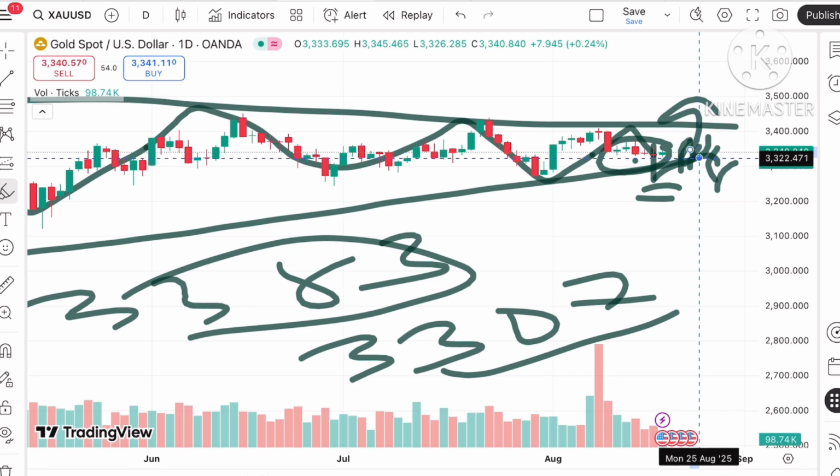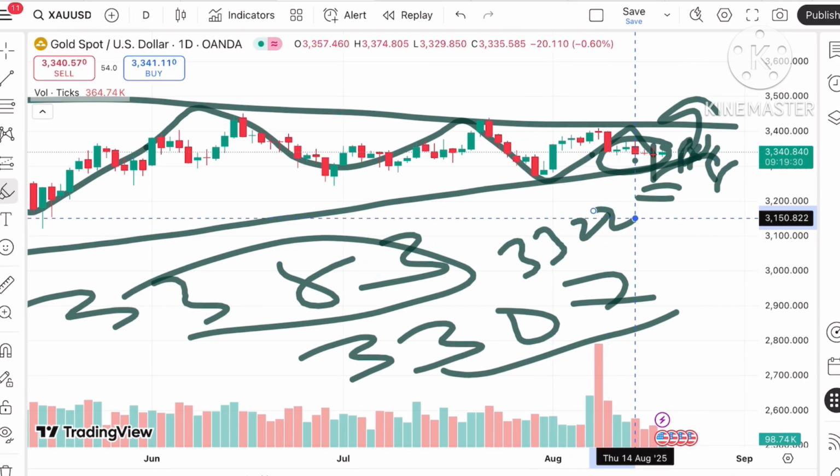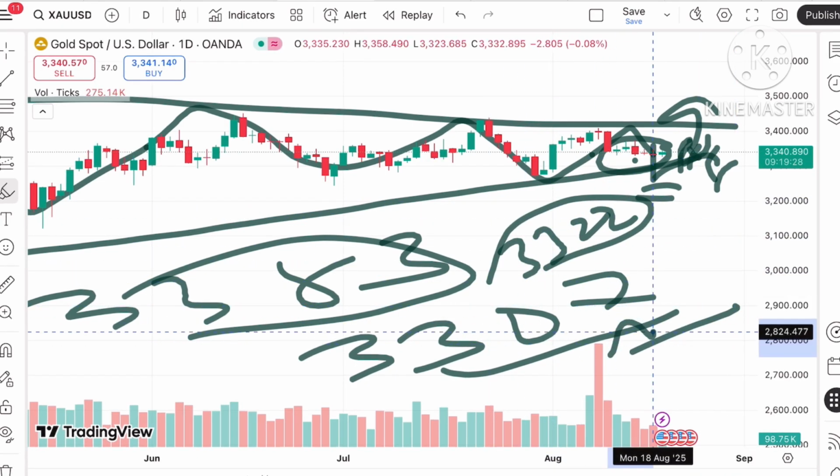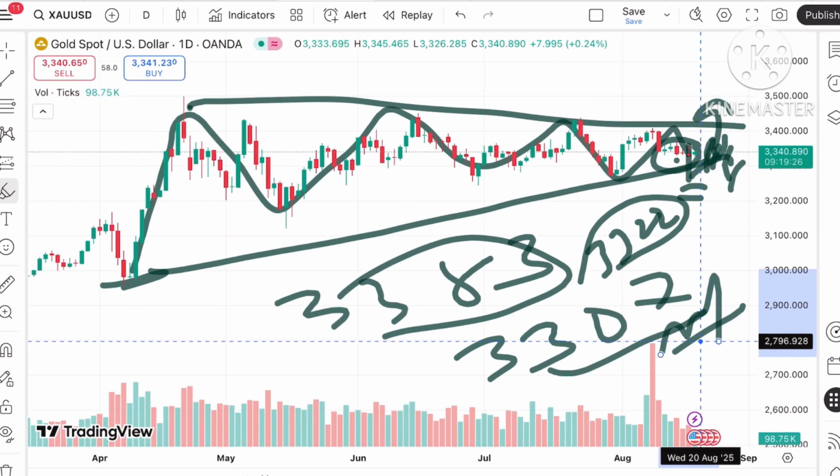But if it starts falling below a level of $33.22, which is already weak support, we can see the price can fall further down, and after that the price will fall further low.